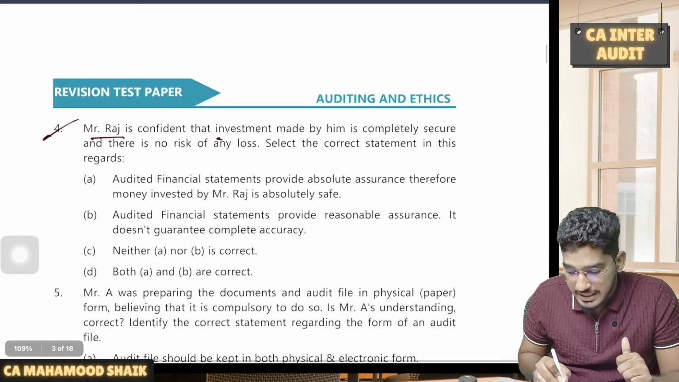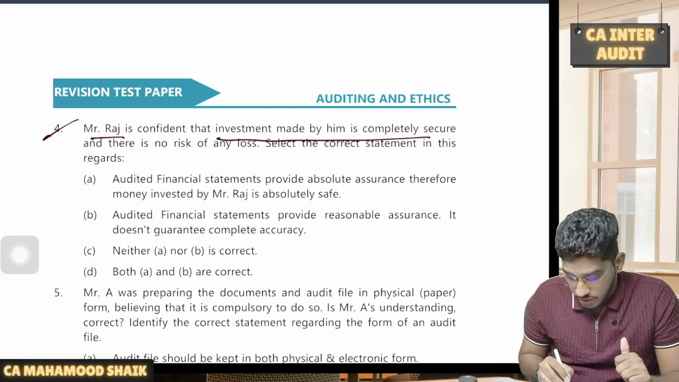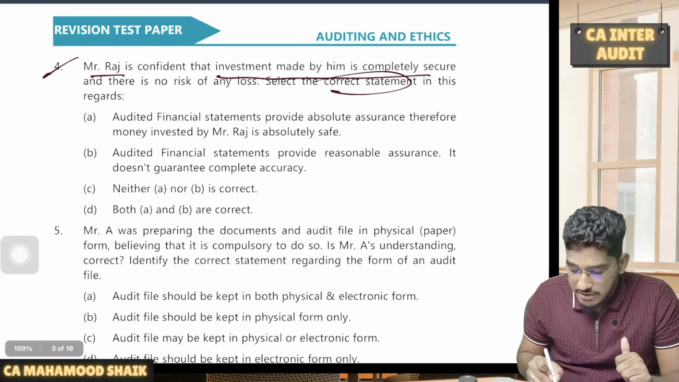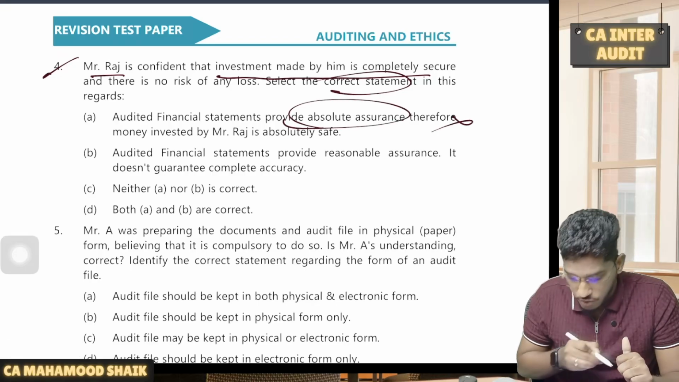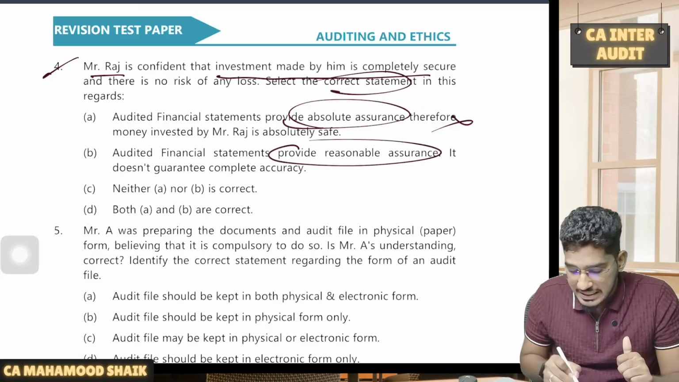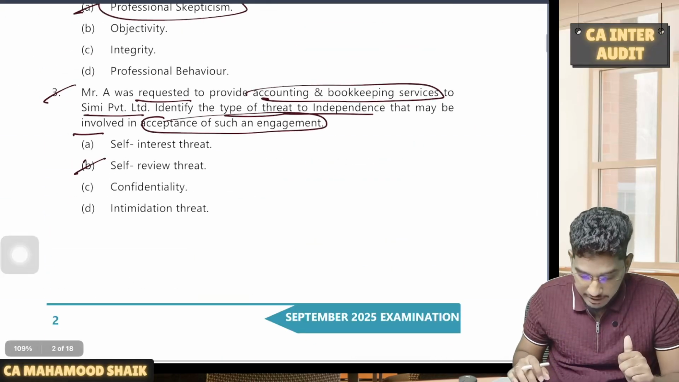Mr. Raj is confident that the investment made by him is completely secure and there is no risk of any loss. Select the correct statement in this regard. Option A, audited financial statements provide absolute assurance. No. Option B, audited financial statements provide reasonable assurance. It doesn't guarantee complete accuracy. Yes, this statement looks very much correct.